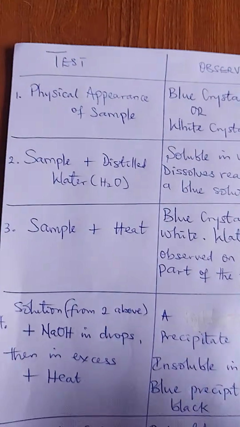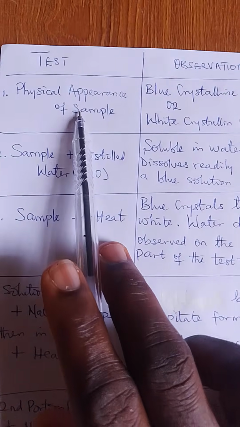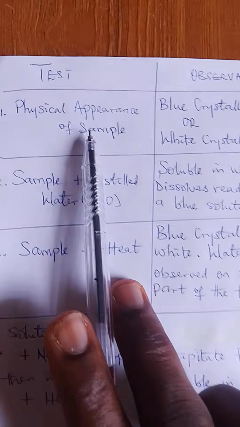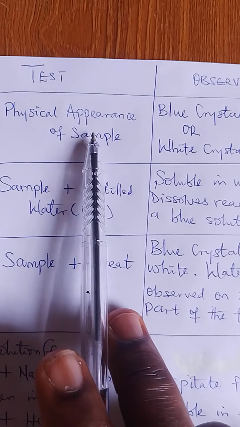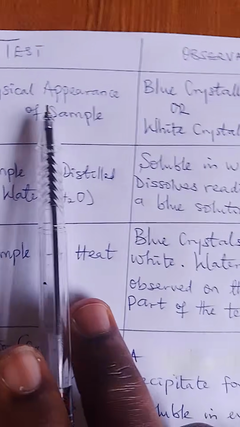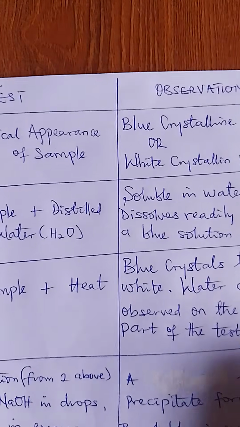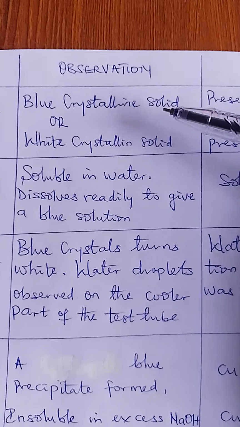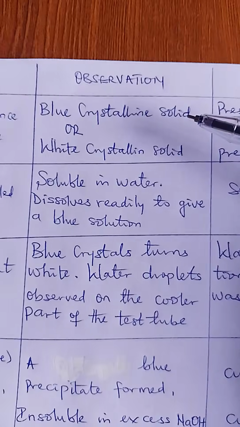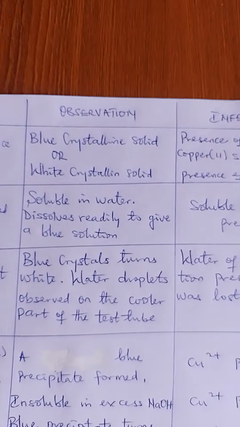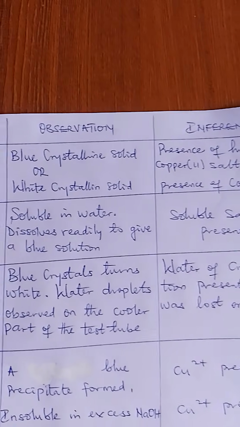The first thing you must always test is the physical appearance of the salt. All right, so that's what I mean by physical appearance. That should be your test, either you are asked or not. It's good you have it so you can have extra mark for yourself. All right. Now, look at my observation. There are two observations I made here. It's either we have blue crystalline solid, or we have white crystalline solid.